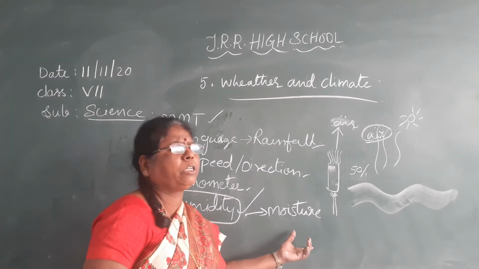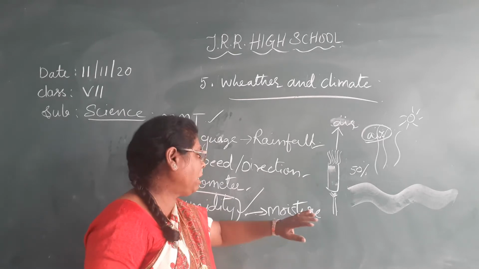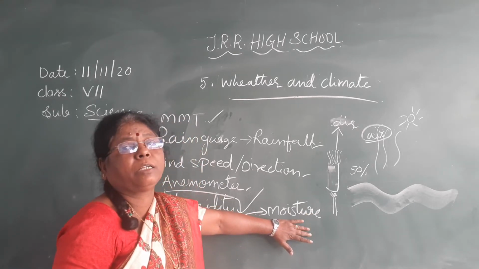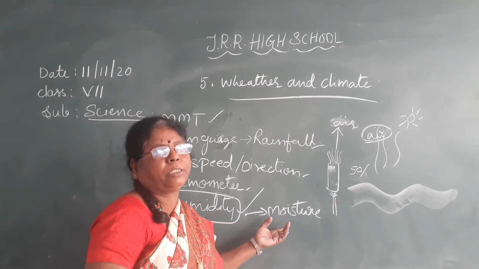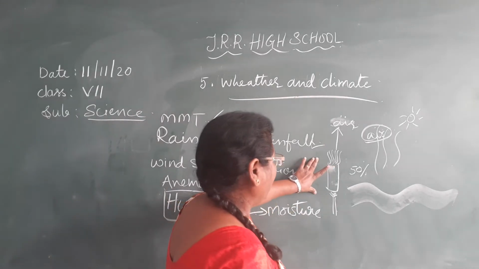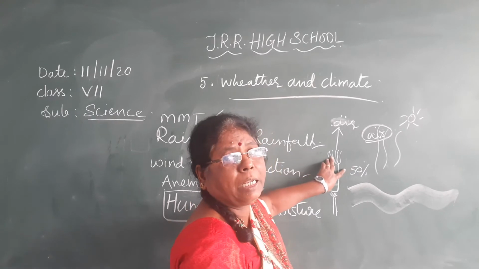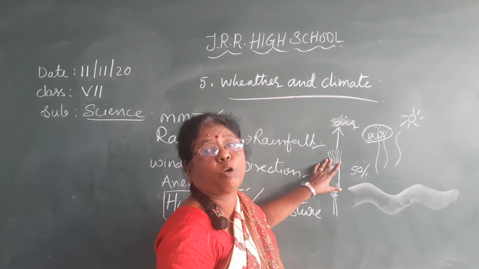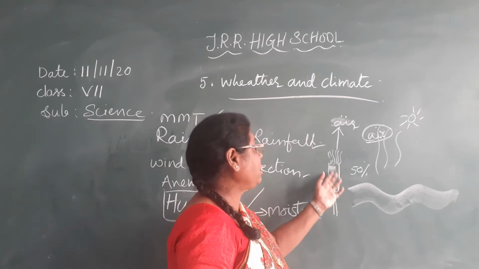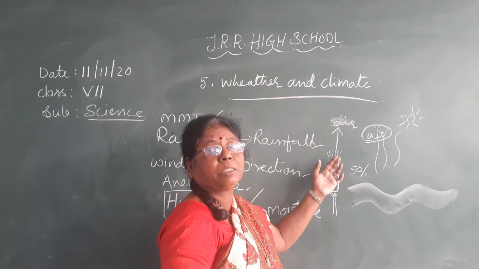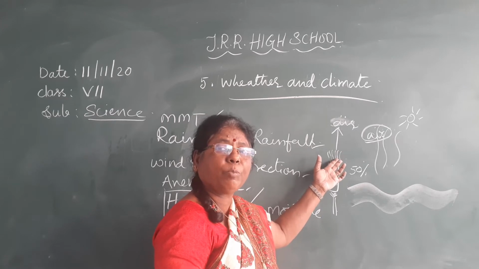The amount of water vapor in the air is called humidity. The amount of moisture in air, or the presence of water vapor in air, is called humidity. Here I gave you one example. Heat water. When you heat the water, it starts boiling. It comes out in the form of smoke. That smoke contains water vapor. So water changes into water vapor, and this water vapor reaches the air.